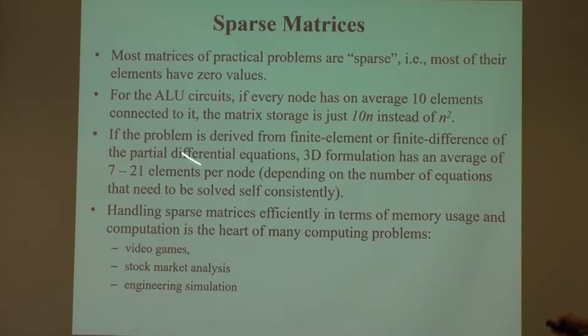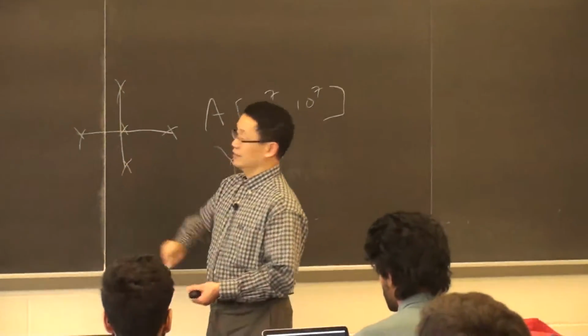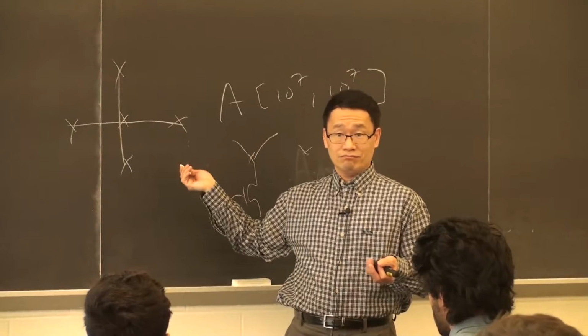For a finite element problem with 3D formulations, if you write down a partial differential equation and your formulation only involves the nearest neighbors, in a grid in 2D you have 4 nearest neighbors. In 3D, you have 6.